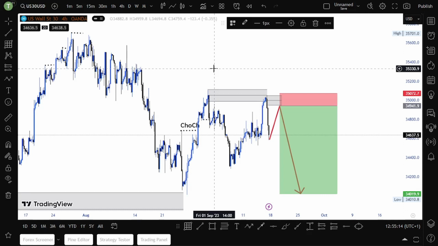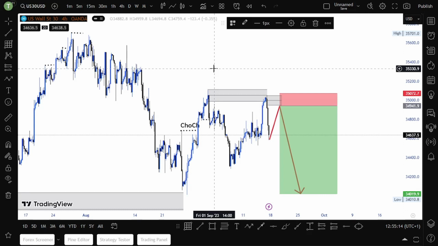This low will go, because now price came from this bigger supply zone here. This would have been a nice sell entry, guys. You just put your stop loss there and you could hold it until this low here.